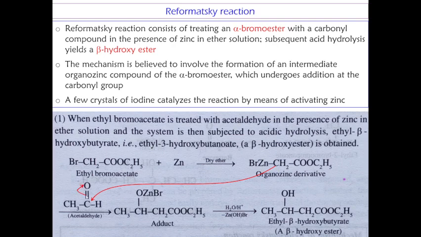Then the pi bond shifts towards the oxygen and it becomes negatively charged, and this negative charge picks up the rest of the organo-zinc derivative formed here, and then we get this adduct. Finally, on acid hydrolysis, we get the beta hydroxy ester, ethyl beta hydroxy butyrate.